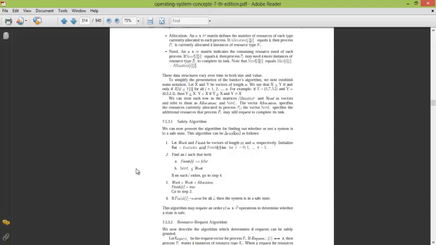Out of the given n number of processes, when we are talking about parallel projections, it will check which process has a small size. Its finish is false, it has not finished yet, and its need is less than the available resources. If we view it at a different angle, the amount of resources it needs is less than what is available.